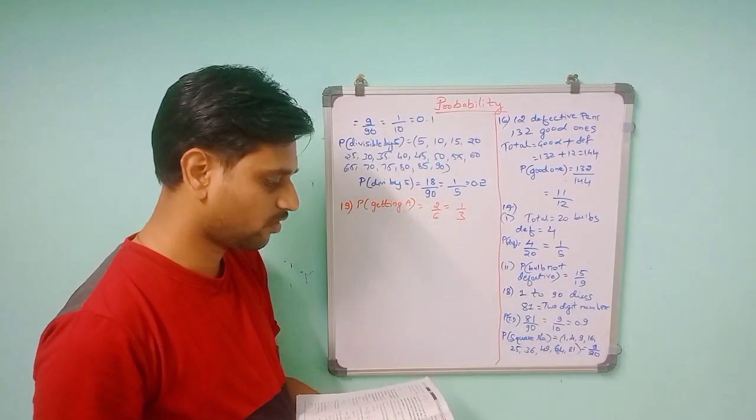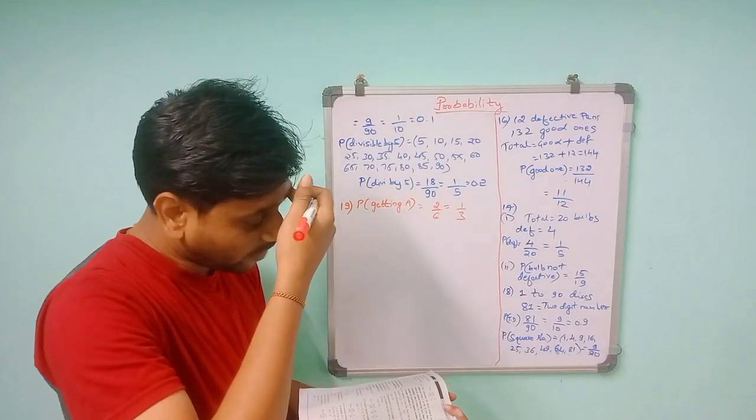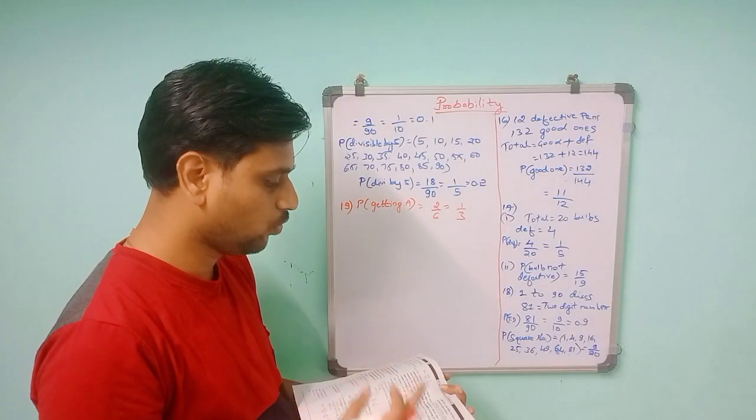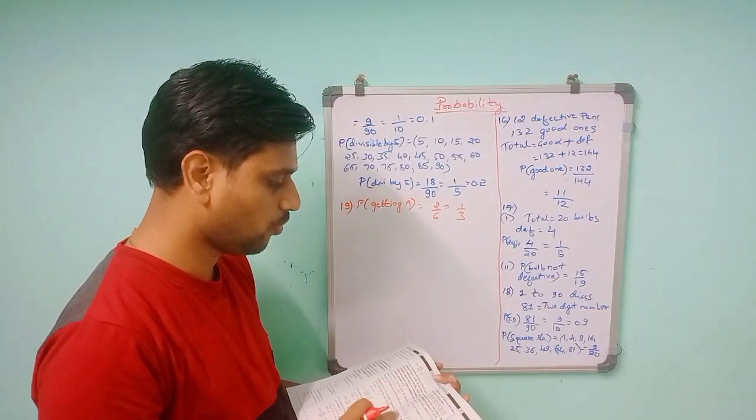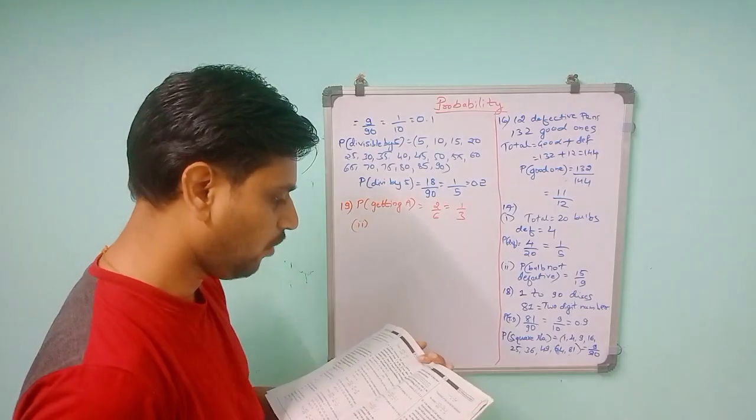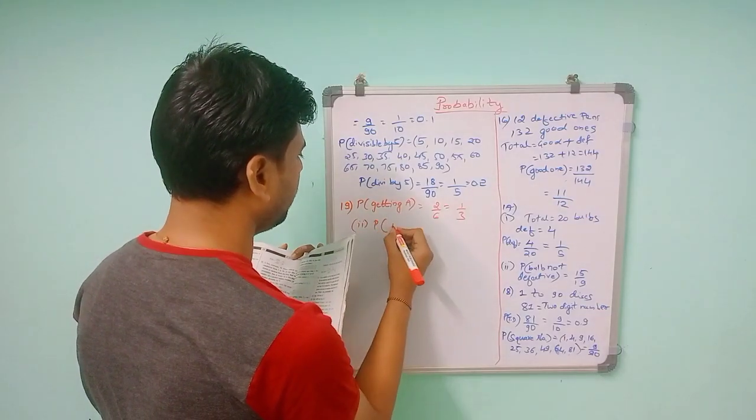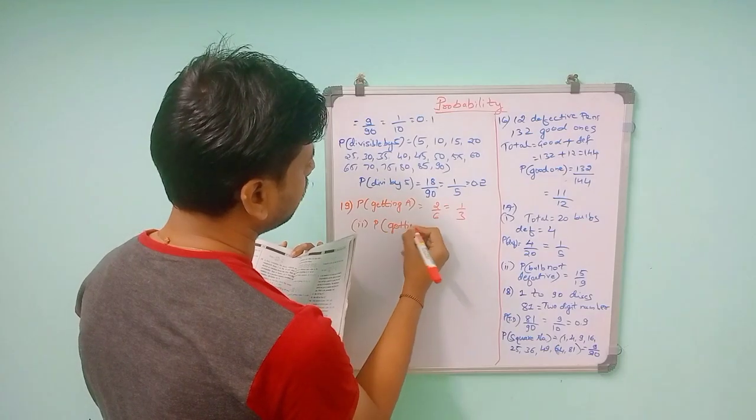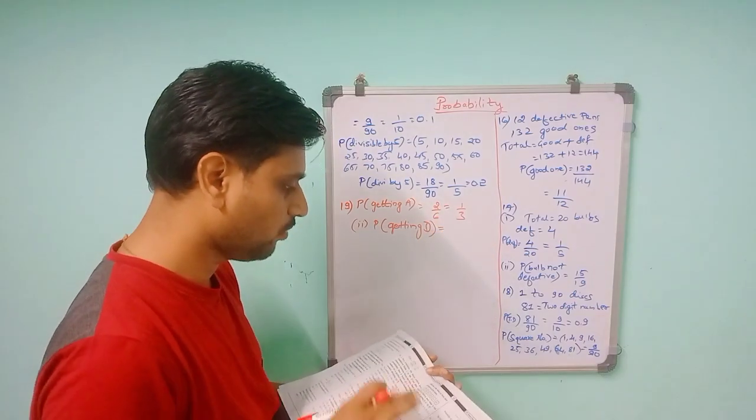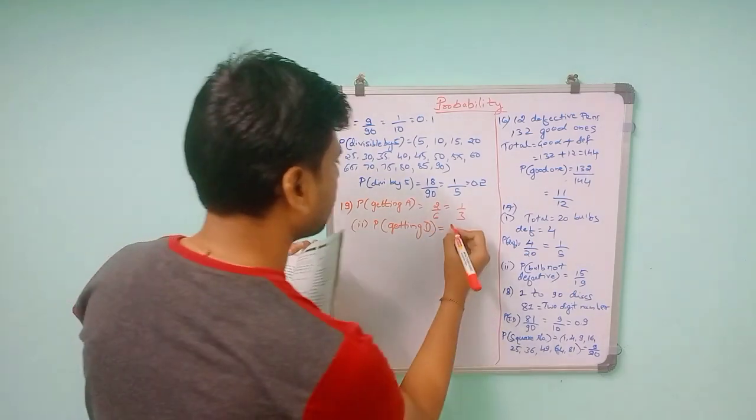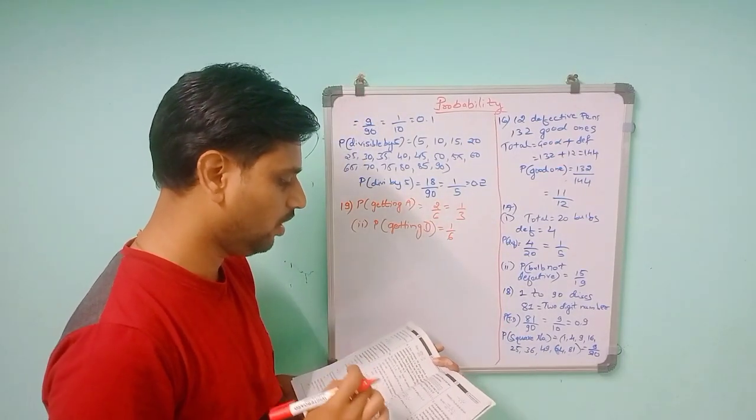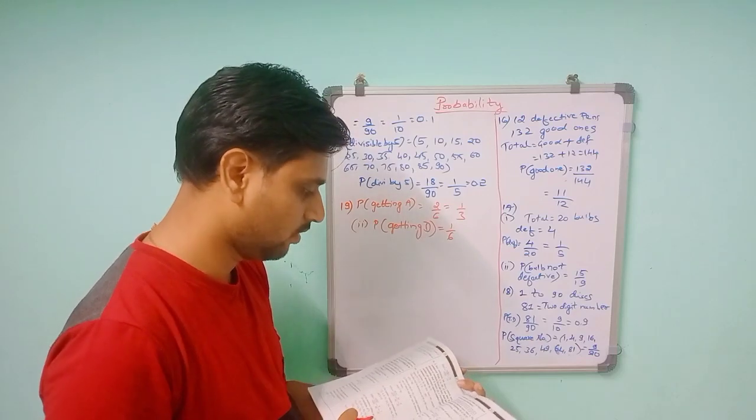Why 2 by 6? Because if you throw the dice, we can get this A or this A, so two possible conditions out of a total of 6 faces. So 2 by 6, 1 by 3. Then the second one: P of getting D. D means only one possibility is there. So the event of getting the letter D is only 1, so it is 1 by 6.